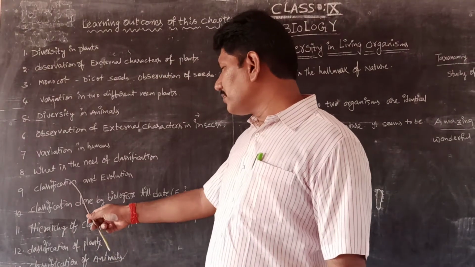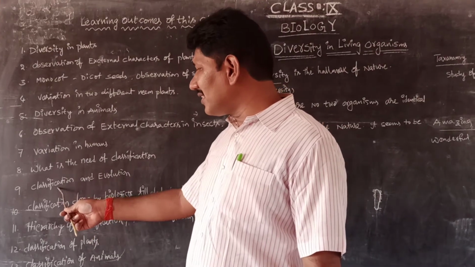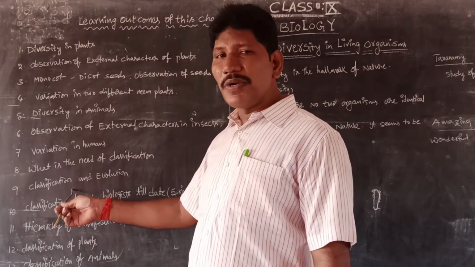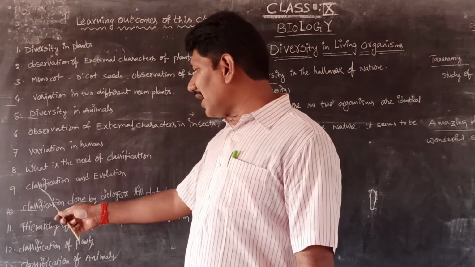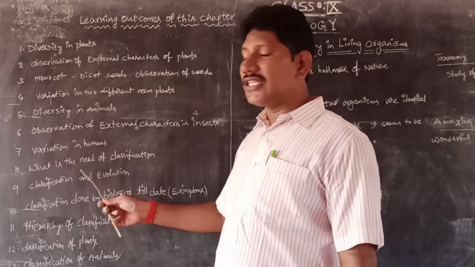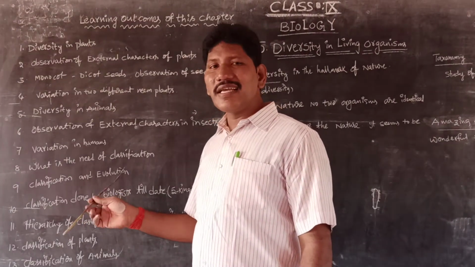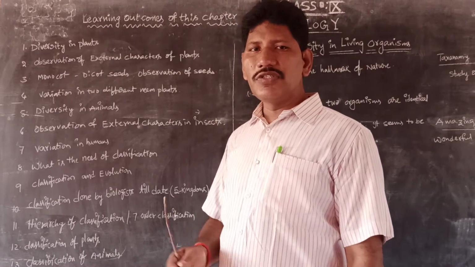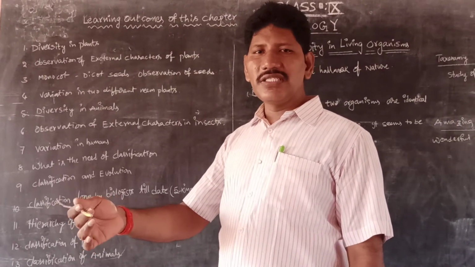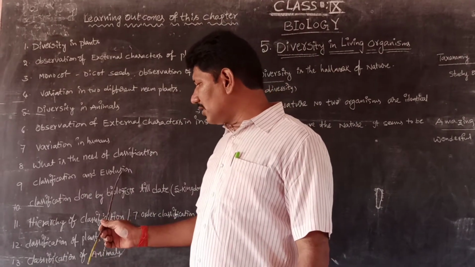Next, classification leads to evolution. Classification, in the sense, we can first go to the simple organisms like unicellular, next multicellular. Like that, classification and evolution. Classification leads to evolution. Evolution means gradual, continuous change, which leads to variations, which leads to new species. So evolution leads to new species.